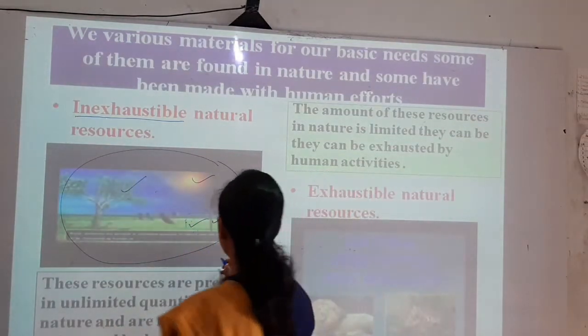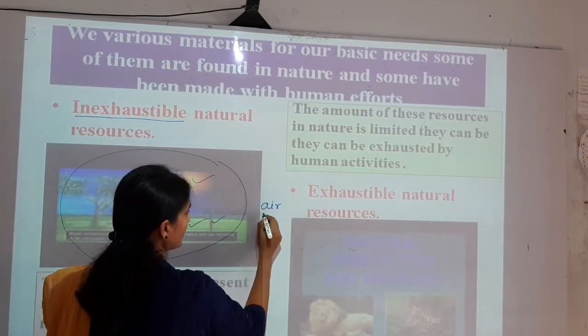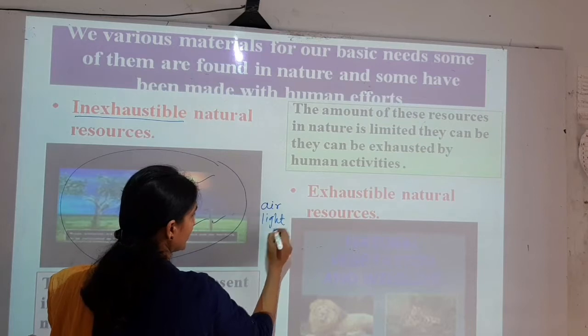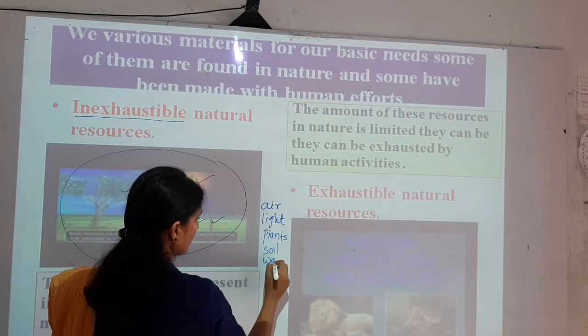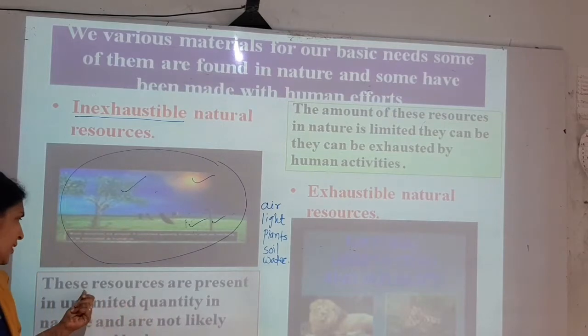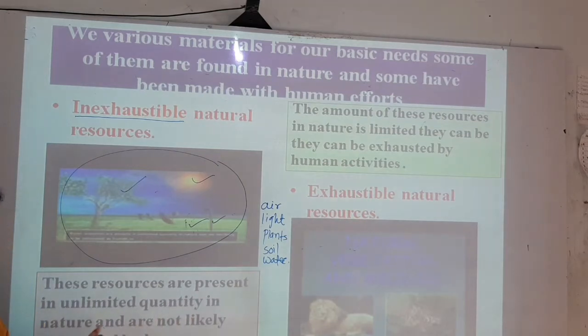I will again write here: air, light, plants, soil, water.